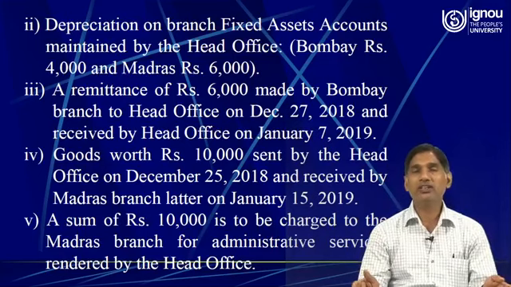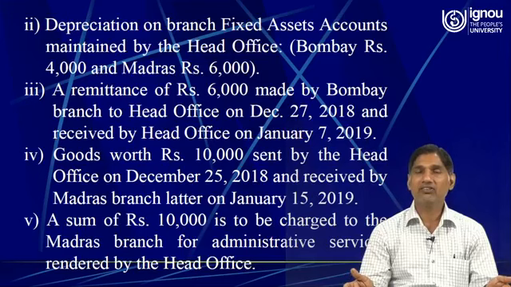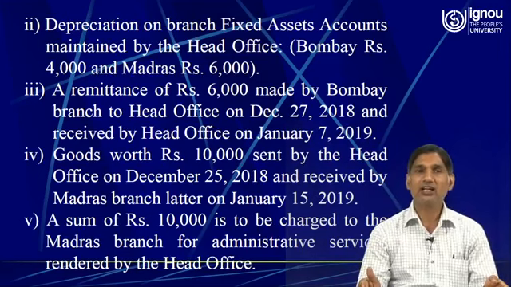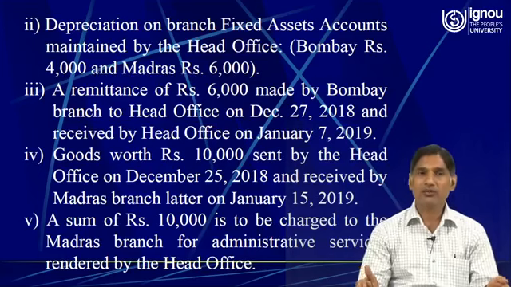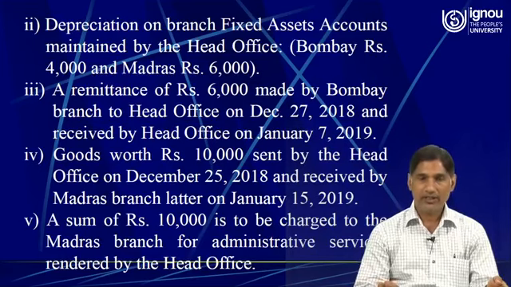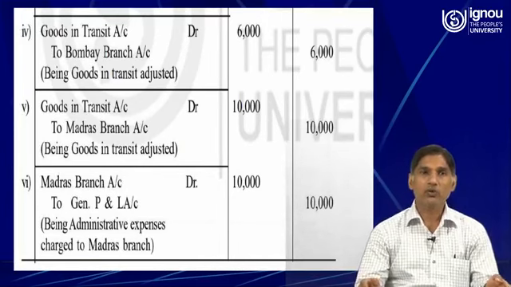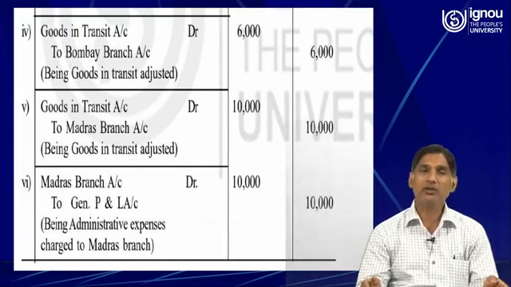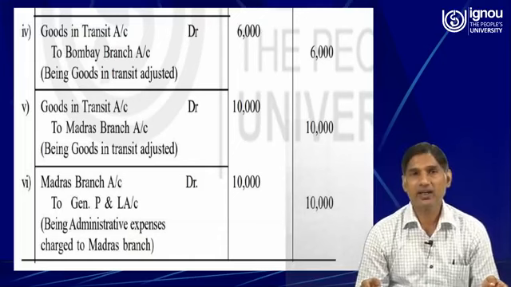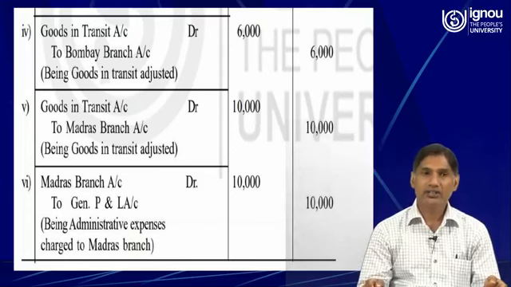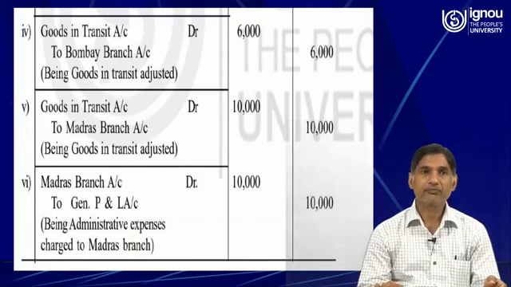So again goods in transit is reflecting the asset for the head office. So goods in transit account will be debited, and the journal entry is very simple. Madras goods in transit account debit to Madras branch 10,000. So here 10,000 is the amount which has been involved. Then the next one is